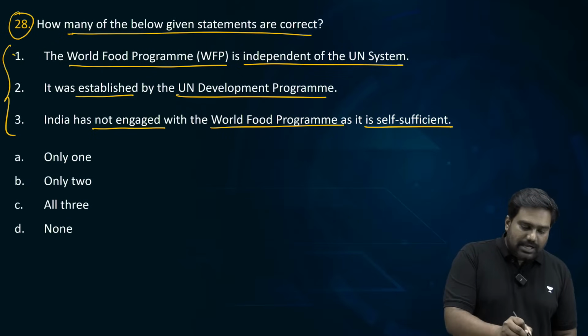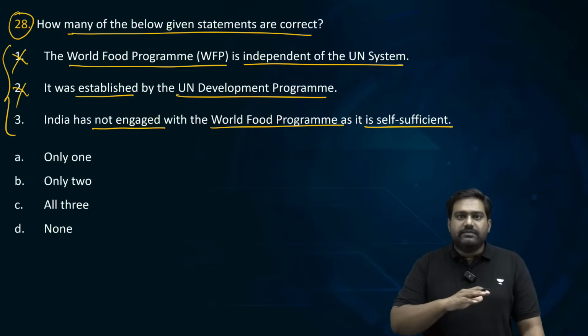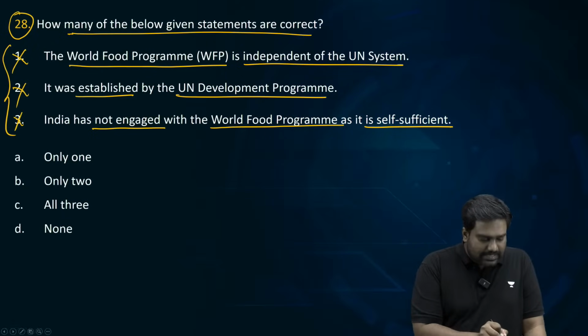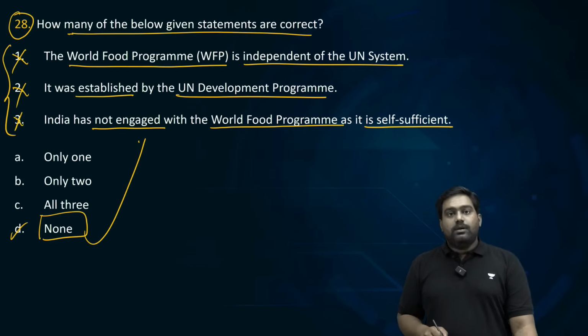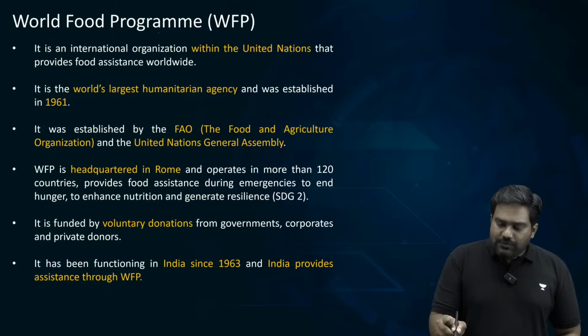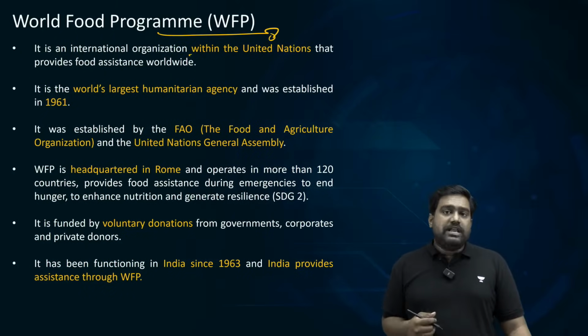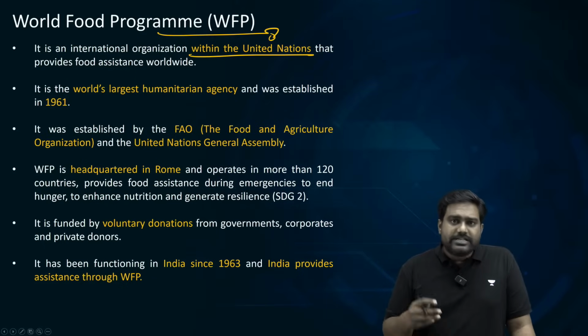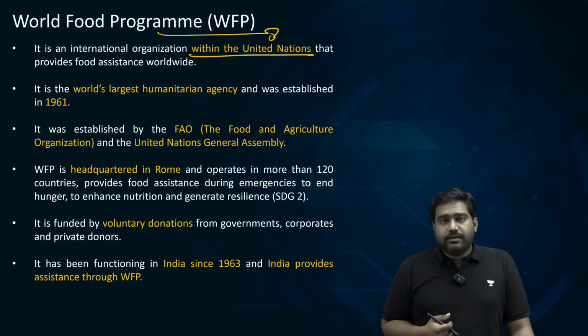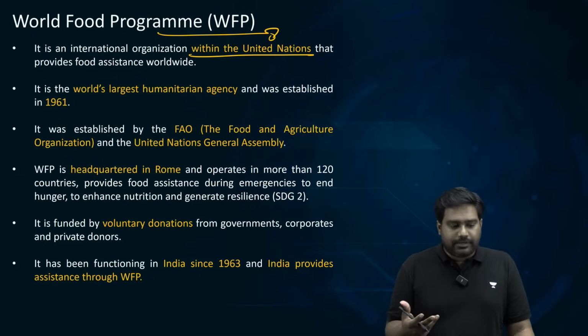All three given statements are incorrect. Option D is the right answer. Why? See, World Food Programme is very much part of the UN system. It's within the UN family. It's not distinct or independent of it.